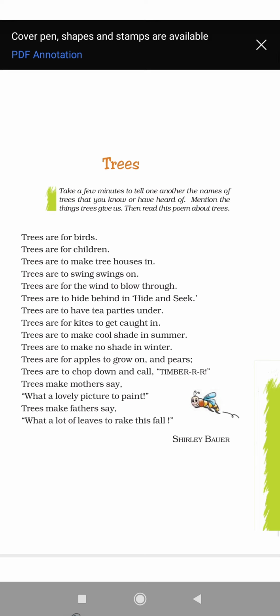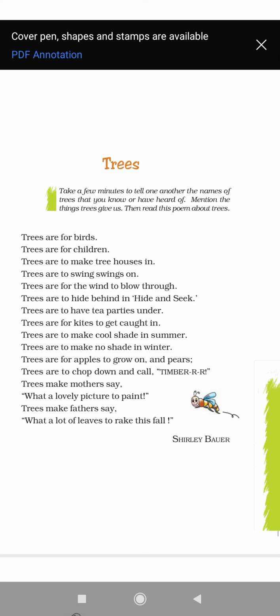Trees are for the wind to blow through, and trees are to hide behind in hide and seek. Children love to play hide and seek behind the trees.